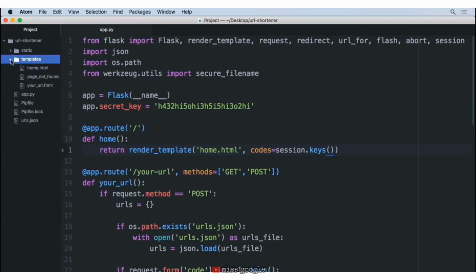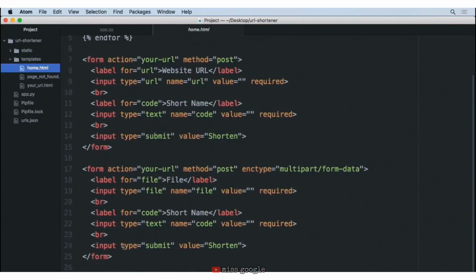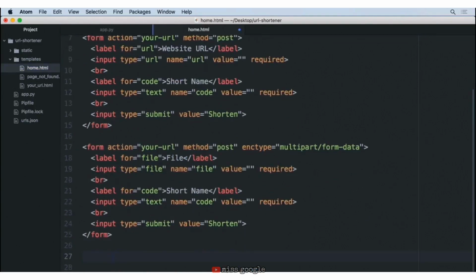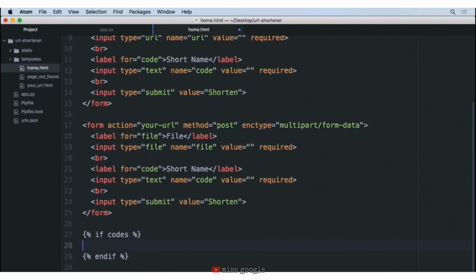So let's go ahead and open up our home. And let's go ahead and display this information after the different forms. So we'll go ahead and make some space down here. And first, we want to make sure that we actually have some information to display. So we're going to do our curly brackets with percentage signs because we're writing some code. In this case, we're going to say if codes with an S. And we'll go ahead and down at the bottom make an end if for this situation. We'll say end if.